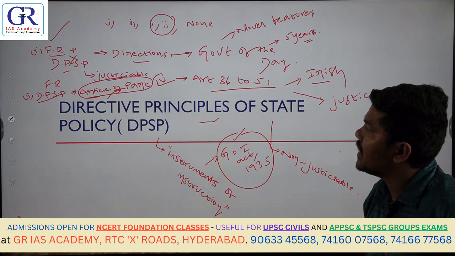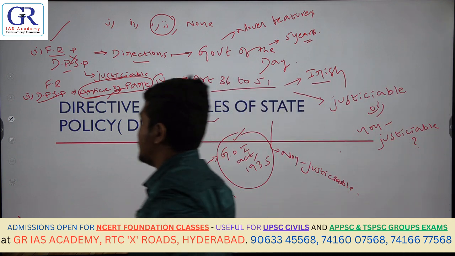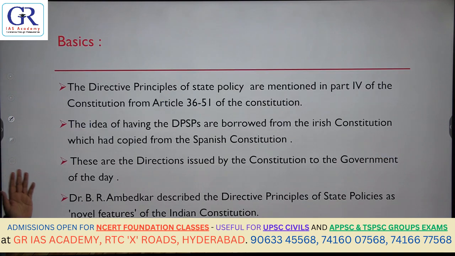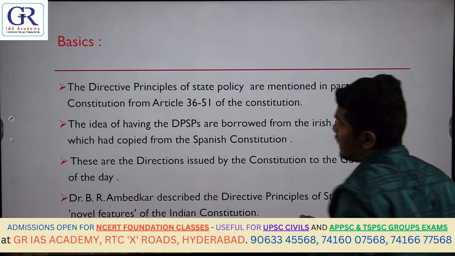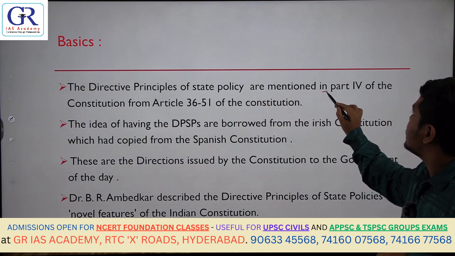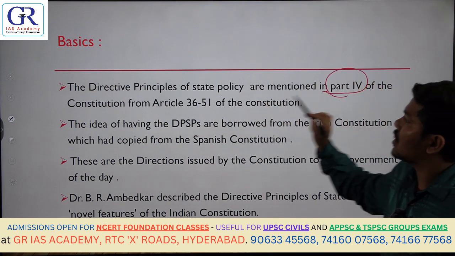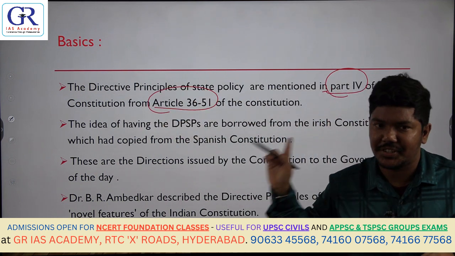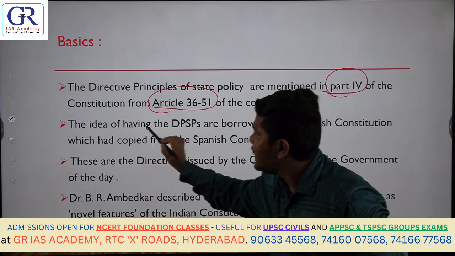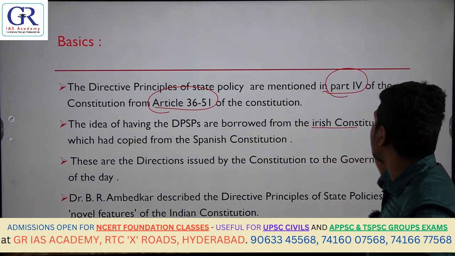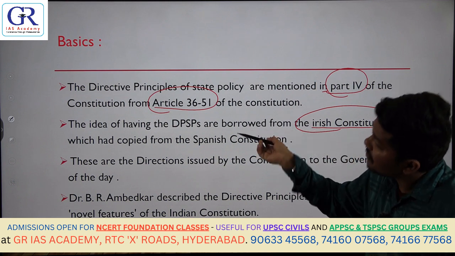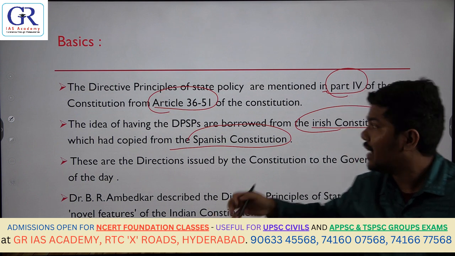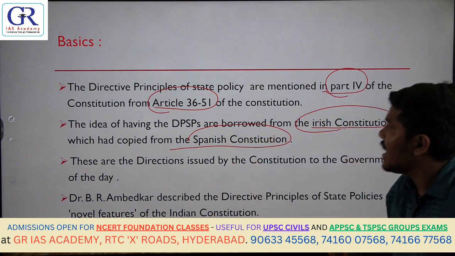This is another important point that you have to know with respect to directive principles of state policy. Okay, fine. So now let us read some important points. We already read this point. The directive principles of state policy are mentioned in Part 4 of the Constitution, from Article 36 to 51. Then the idea of having the DPSPs is actually borrowed from the Irish Constitution, which in turn has copied from the Spanish Constitution. From Spain they took it, and from Ireland we took these particular features.